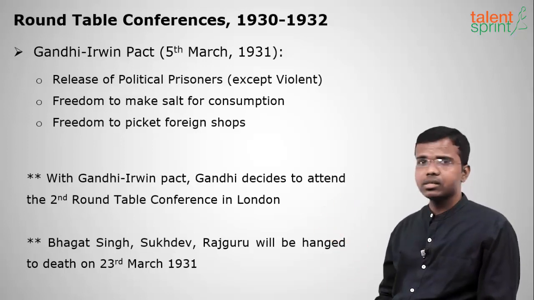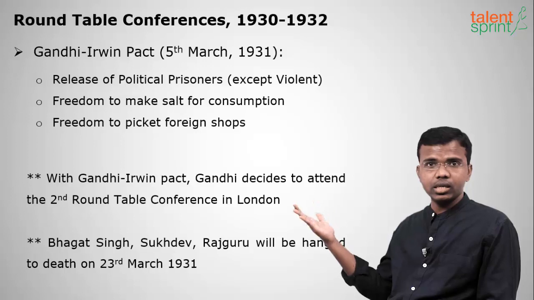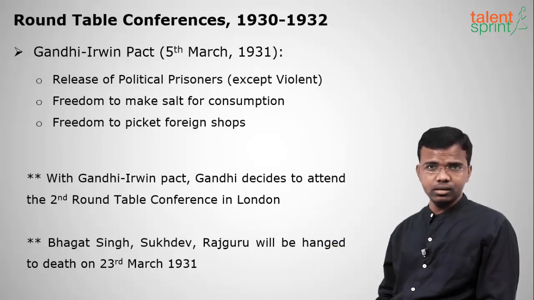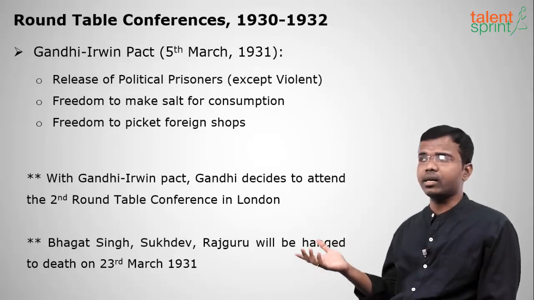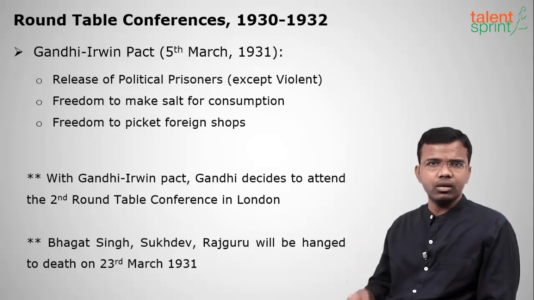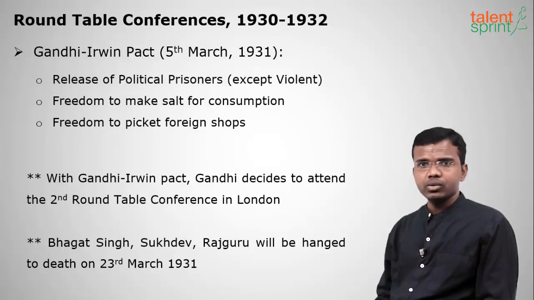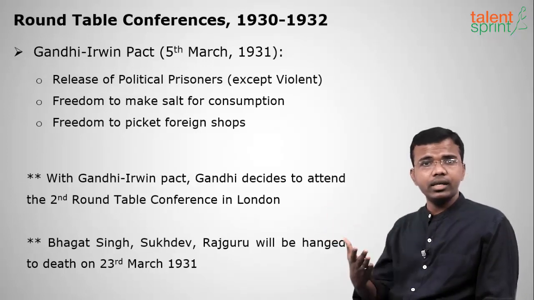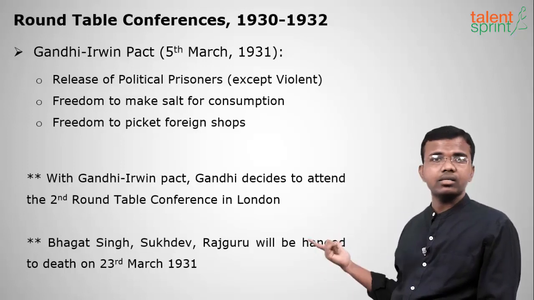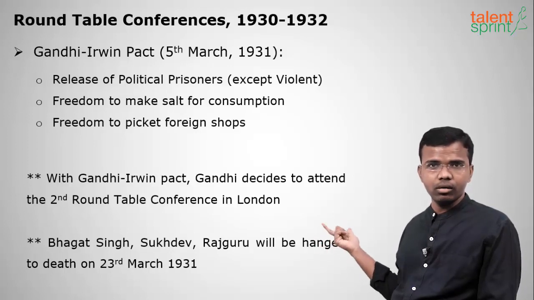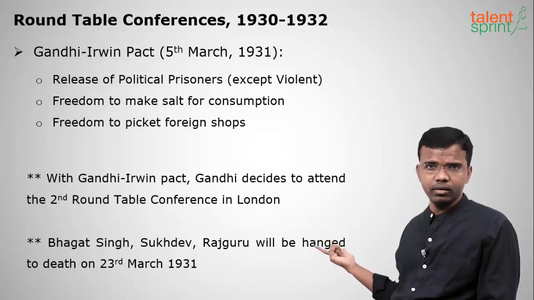So release of political prisoners except violent ones. That means Bhagat Singh, Sukhdev and Rajguru will not be released, and freedom to make salt for consumption, and freedom to picket foreign shops. Picketing means forcefully closing foreign shops. This we have seen during the Swadeshi movement. So with these agreements, Gandhiji will agree to attend the second roundtable conference in London. Okay, and Bhagat Singh, Sukhdev and Rajguru will be executed. They were hanged in March 1931.